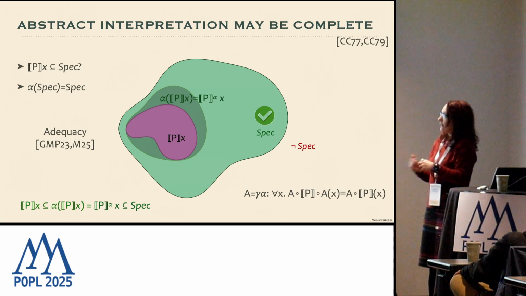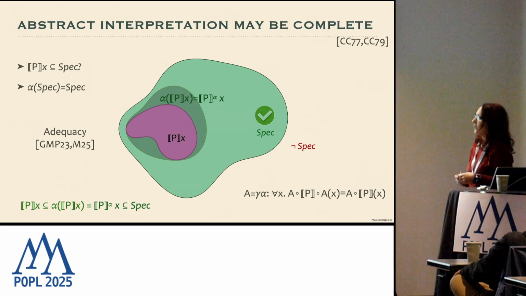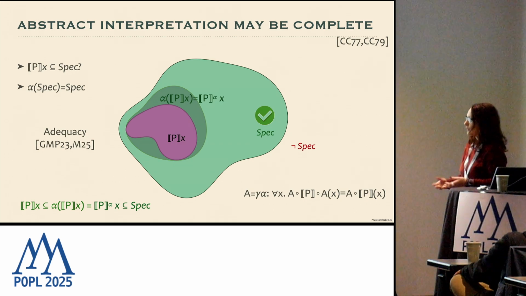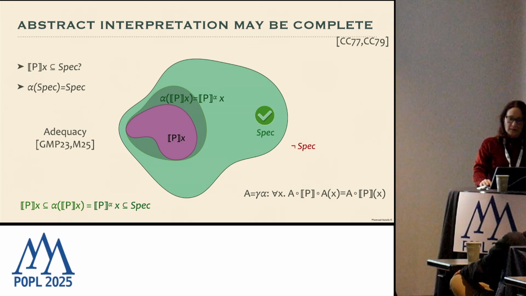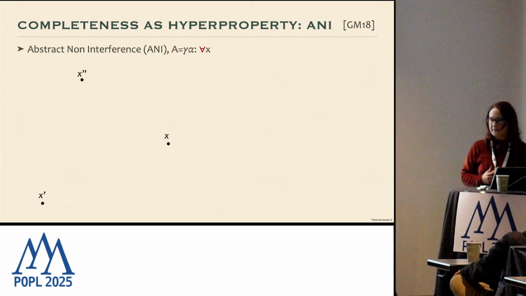So the relation with abstract non-interference, this way that I'm going to show, of looking at completeness as a hyperproperty, allows us to find an intermediate weakening of completeness that makes it maybe more useful for characterizing precision.